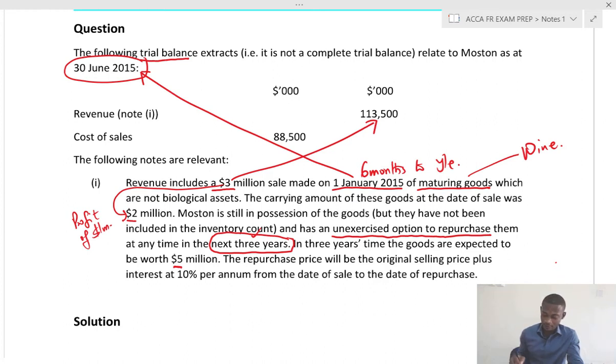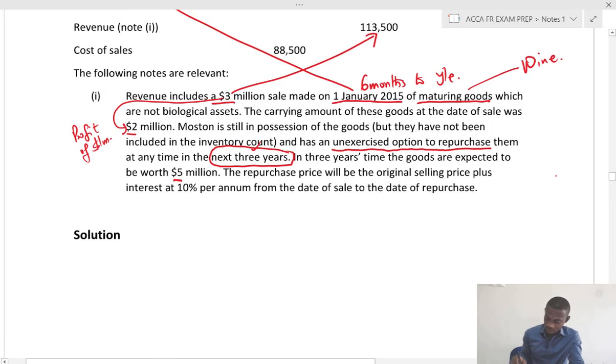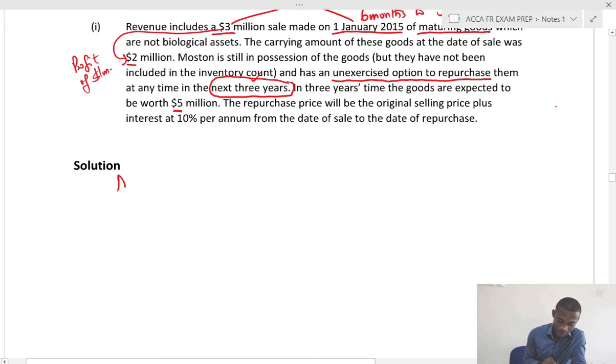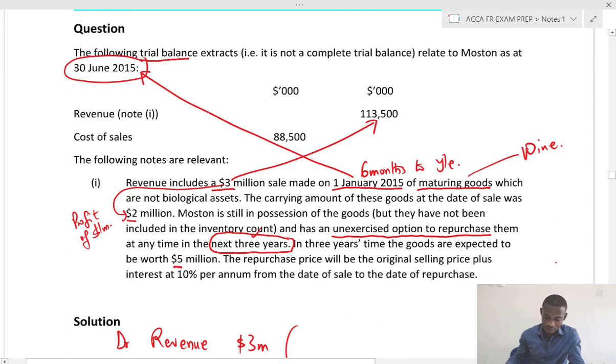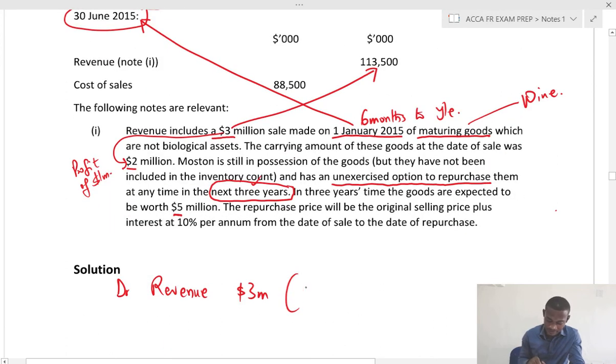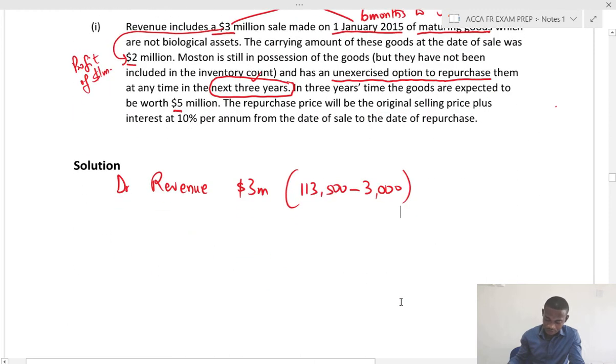So what we're going to do now is to pass the necessary adjustment. So the adjustment would be that we would debit revenue, and debiting revenue 3 million means that from the revenue you see on the trial balance, which is 113,500, we should deduct 3,000, which is 3 million, and we will credit the cost of sales. So we are removing it from cost of sales.